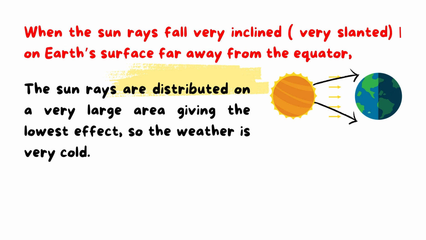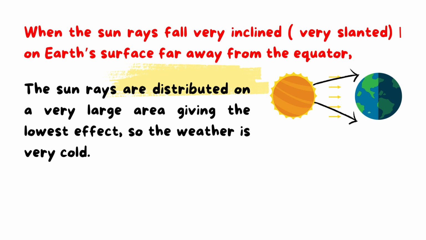Okay, here we will go to number 3. When the sun rays fall very inclined, very slanted, the angle of inclination here is bigger. So what happens when the sun rays fall very inclined on Earth's surface, far away from the equator, as shown in the drawing at the 2 poles of the Earth?